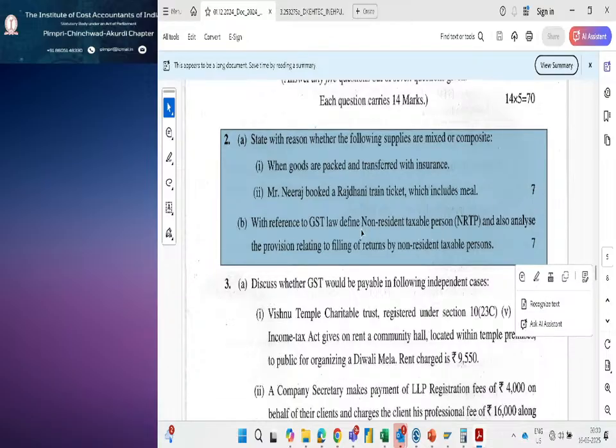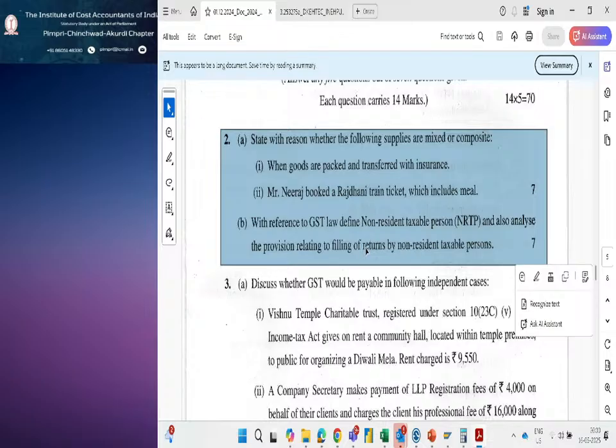And then non-resident taxable person and the provisions relating to filing of returns. So who is called a non-resident taxable person? One who has no fixed place of business in India is a non-resident taxable person. So what are the provisions relating to filing of returns?